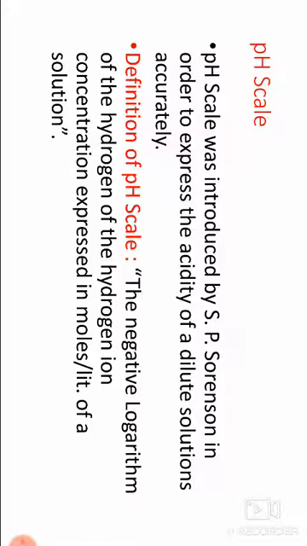Then next, pOH. The negative logarithm of hydroxyl ion concentration is called pOH. pOH equals minus log OH minus, pOH equals log 1 by OH minus.